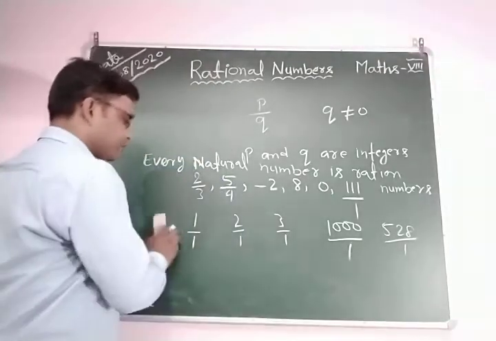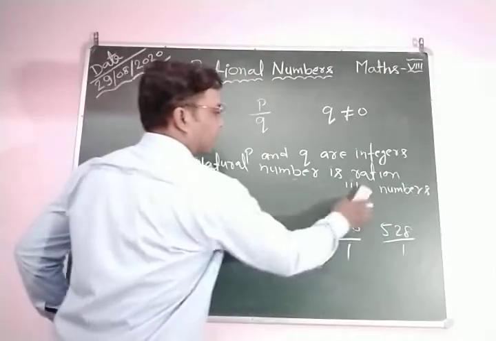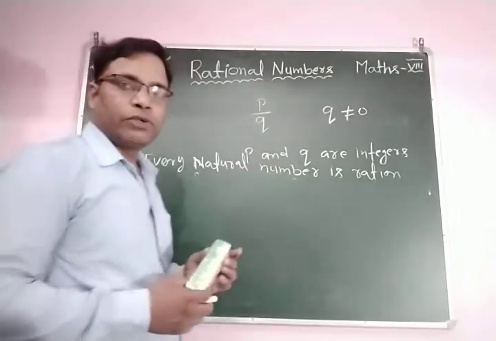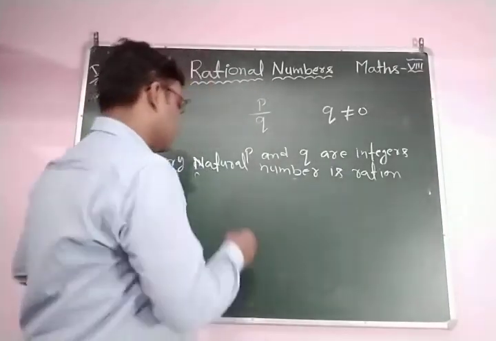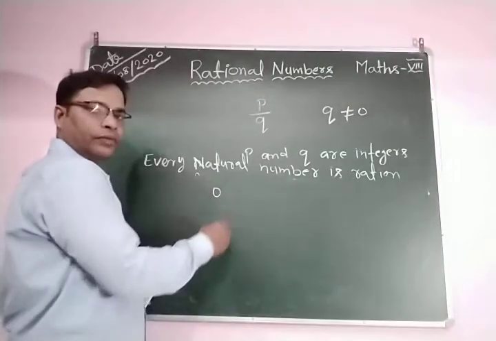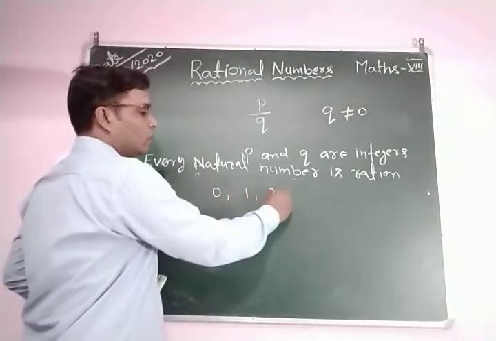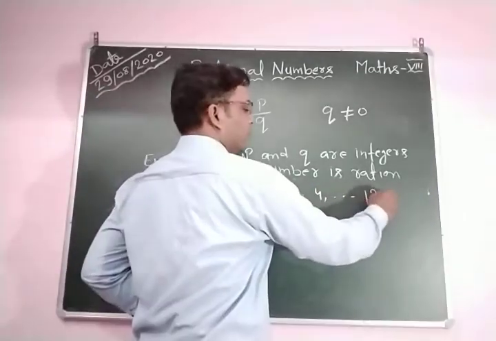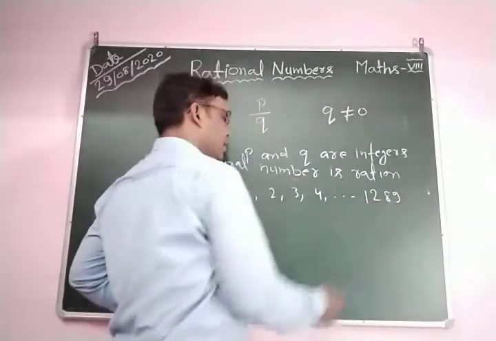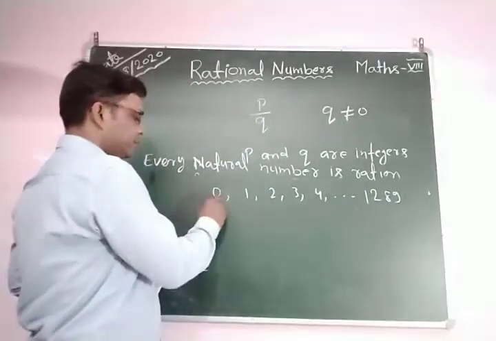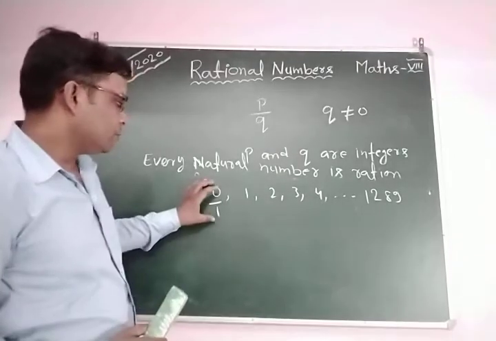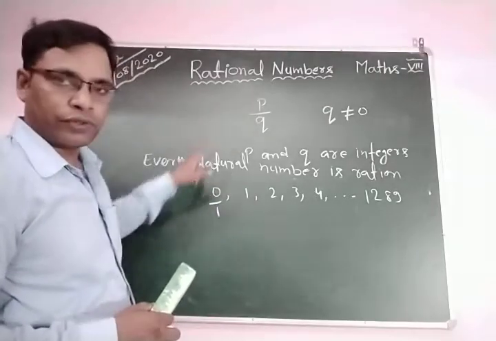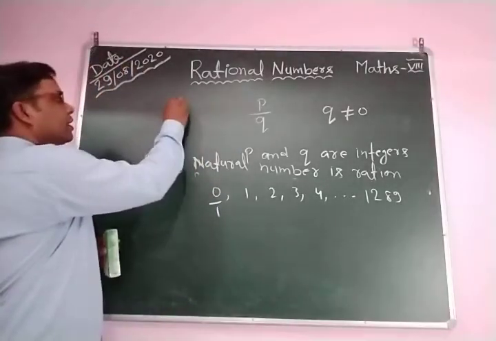Okay. Now, if you talk about whole numbers, what are whole numbers? You know very well, if you include 0 in natural numbers, then it becomes whole numbers. So whole numbers start from 0, then 1, 2, 3, 4, and so on. So you can write 0 by 1. We express 0 as 0 by 1, where p is 0. You can see p is 0.